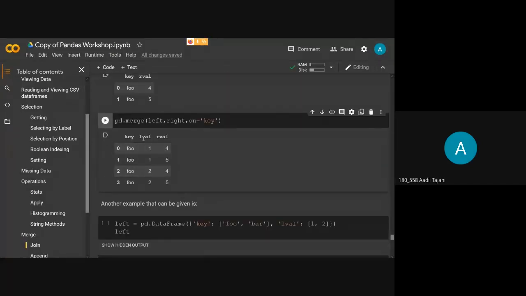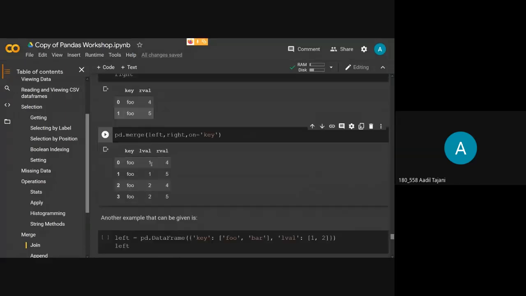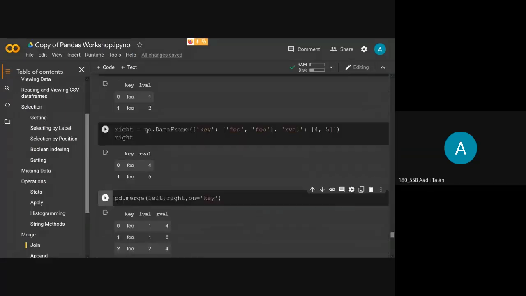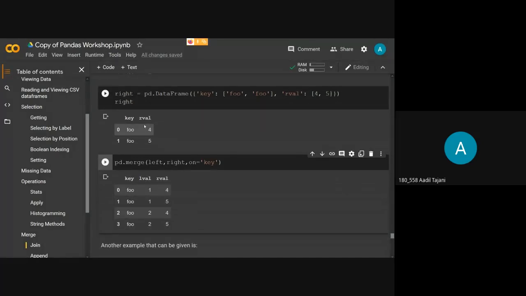But when we apply merge, as you can see, we have got four values, but we also have both the columns in it. Okay, so in concat we have common columns in all the objects, but in merge, if we don't have common columns, it is assigning us these columns. Okay, so L well and R value.